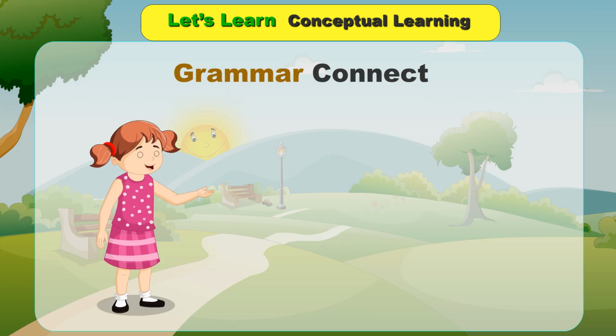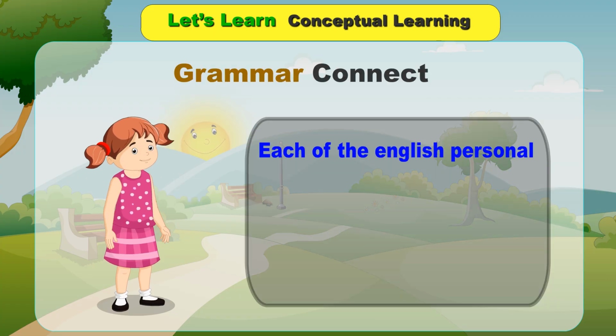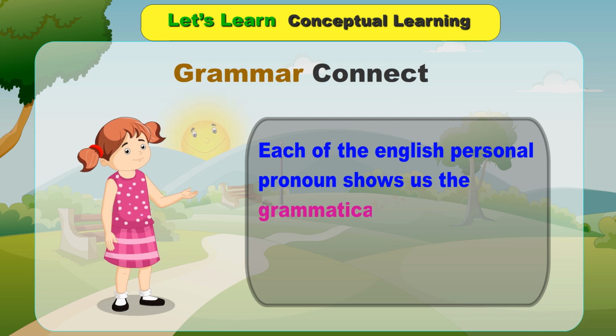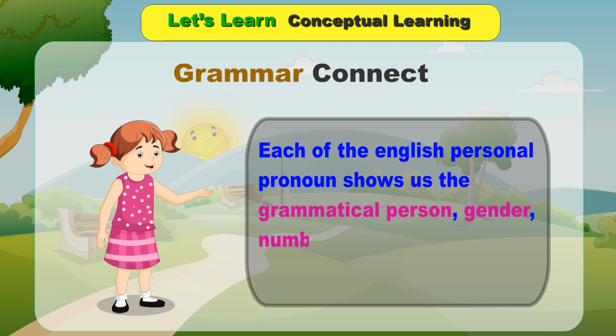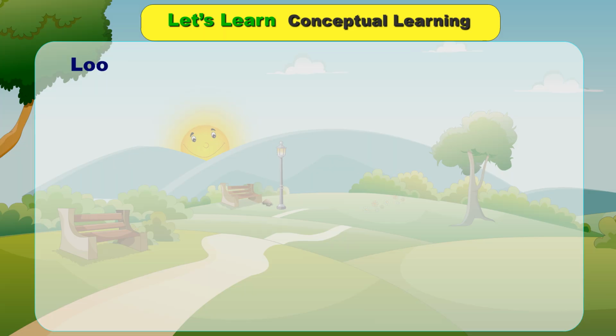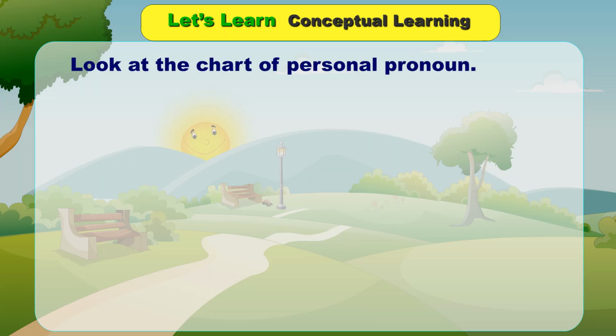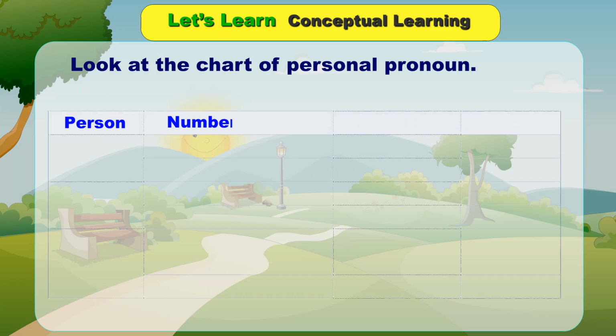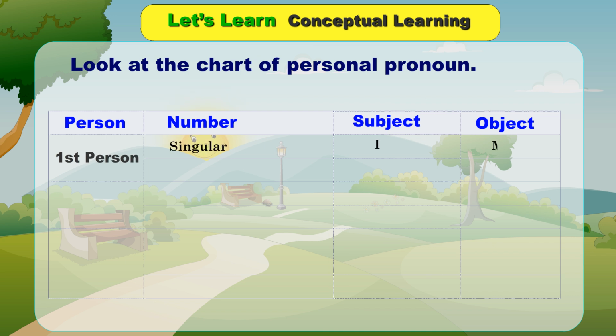Grammar connect. Each of the English personal pronouns shows us the grammatical person, gender, number, and case of the nouns it replaces. Look at the chart of personal pronouns. Person, number, subject, object. First person, singular: I, me. Plural: we, us.